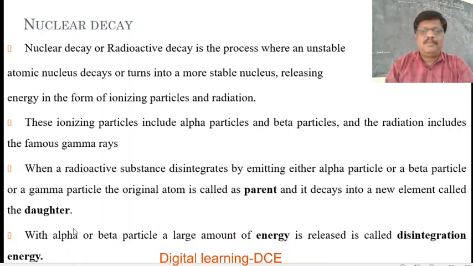With the emission of an alpha or beta particle, a large amount of energy is released. That energy is called the disintegration energy.